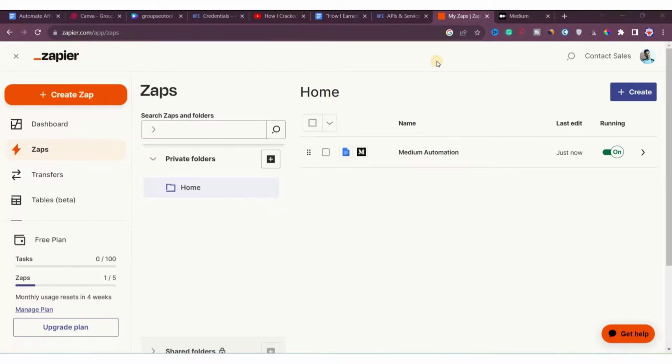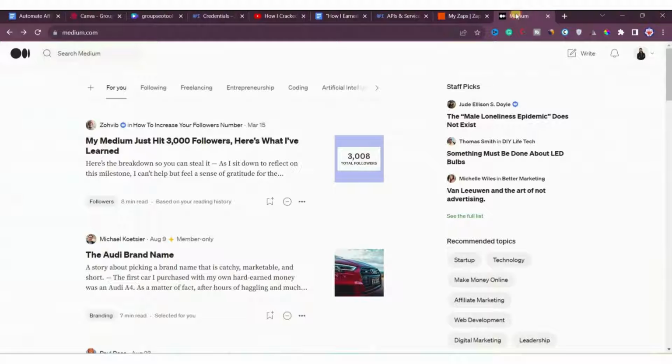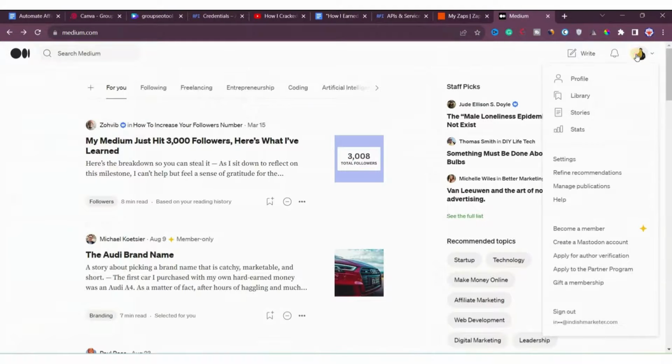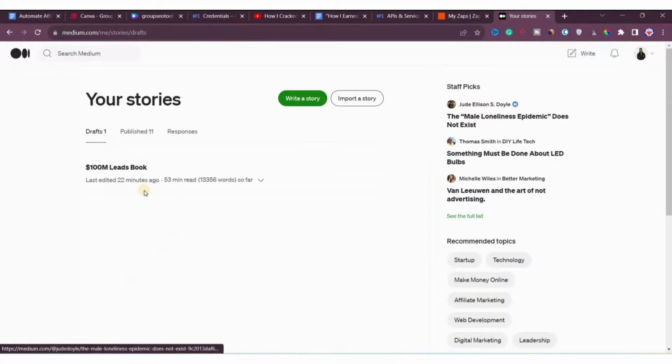Like the test was done, so according to the test, one draft will be created on Medium. So let's go to Medium and check. I will go to Medium and then click on stories. Now as you can see, one draft is created. That is the 100 million leads book, and this is the file that was used during the test on Zapier.